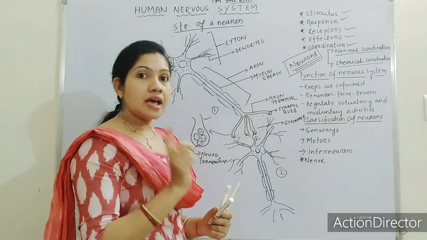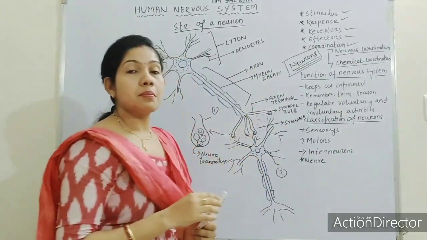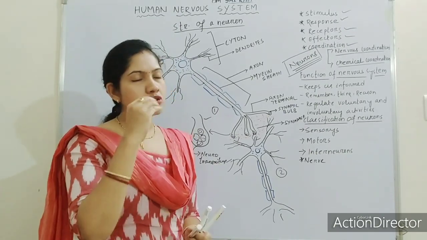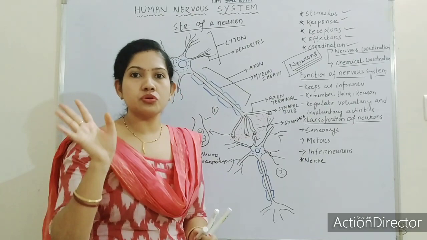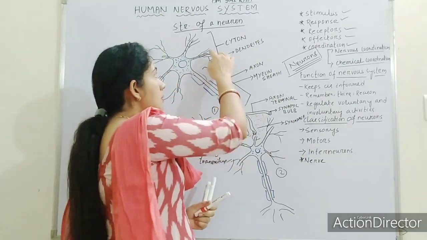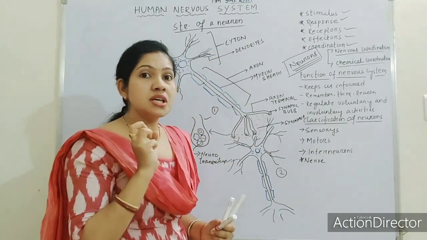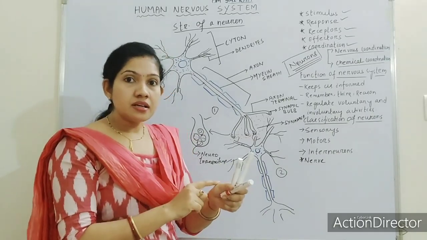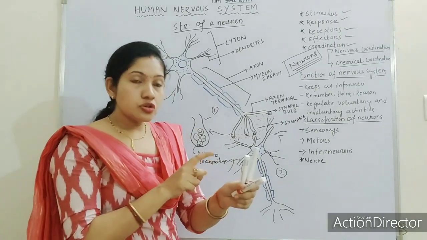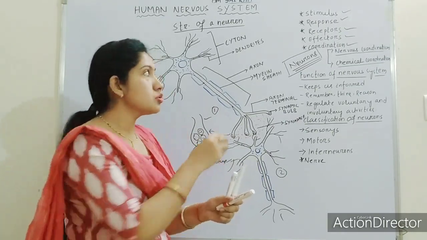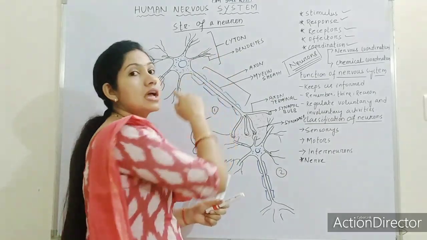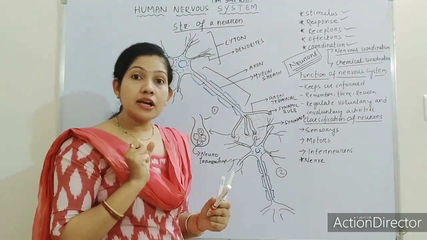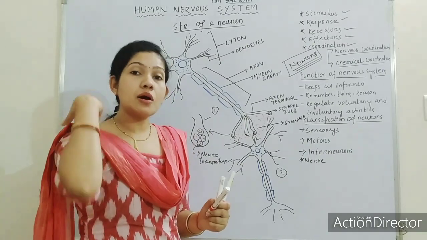As I said, the cytosol acts as a receptor, which means whenever any external stimulus acts on our body. Suppose we take the example of a mosquito bite. The biting of a mosquito is the stimulus. Whenever a mosquito bites our hand, we feel a sensation. That stimulus, the biting of the mosquito, is taken by the cytosol. The cytosol will receive the stimulus, the changes that occur in our surroundings.